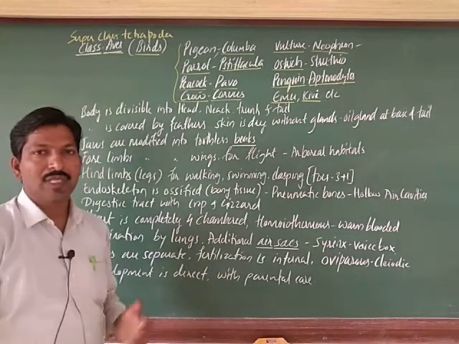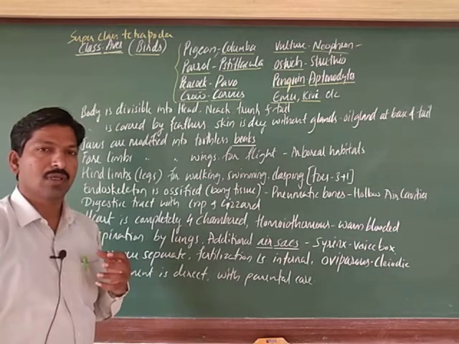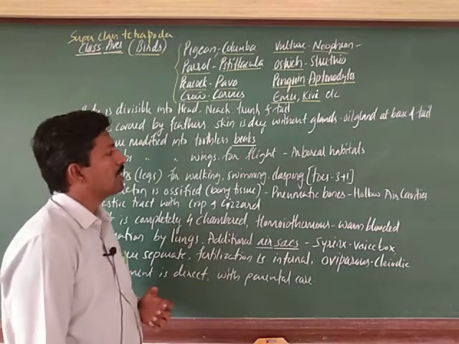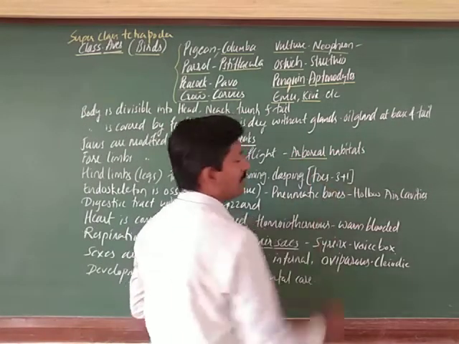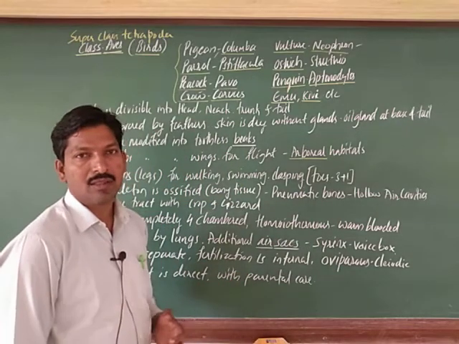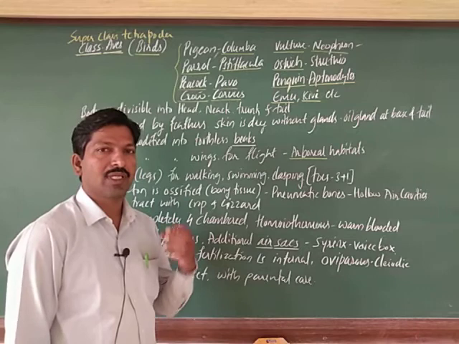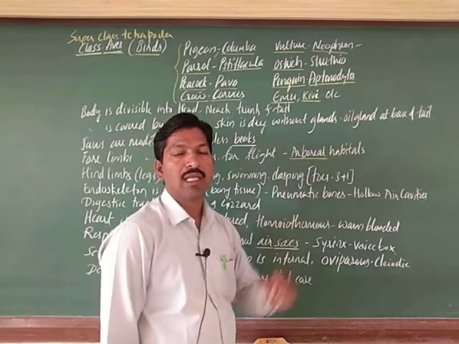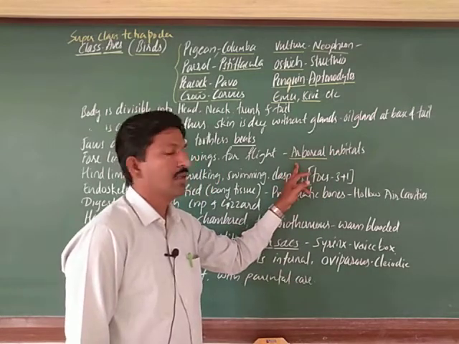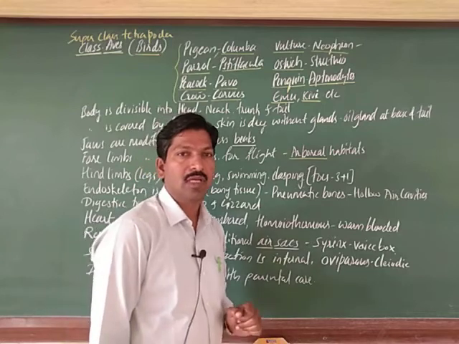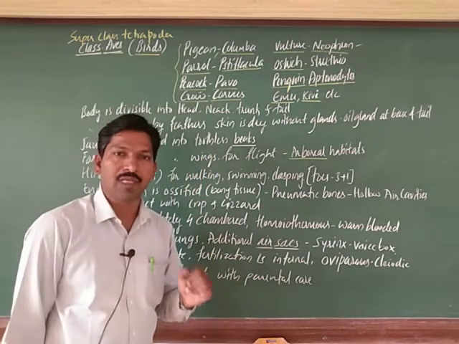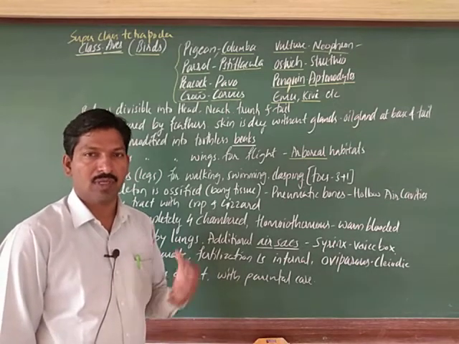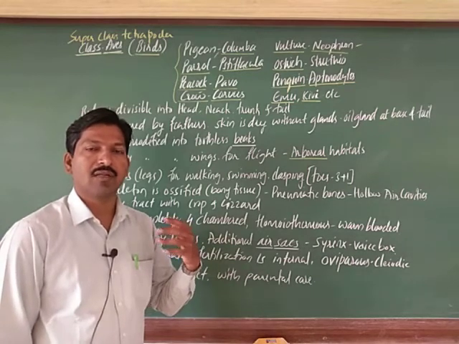Most birds use their wings for locomotion, and their mode of habitat is arboreal. Most of the time they live in trees, and most of their lifespan is spent in the tree. That is why we call them arboreal habitats. For locomotion, in the animal kingdom it is a very complicated mode, that is flight. They take off and they can fly.